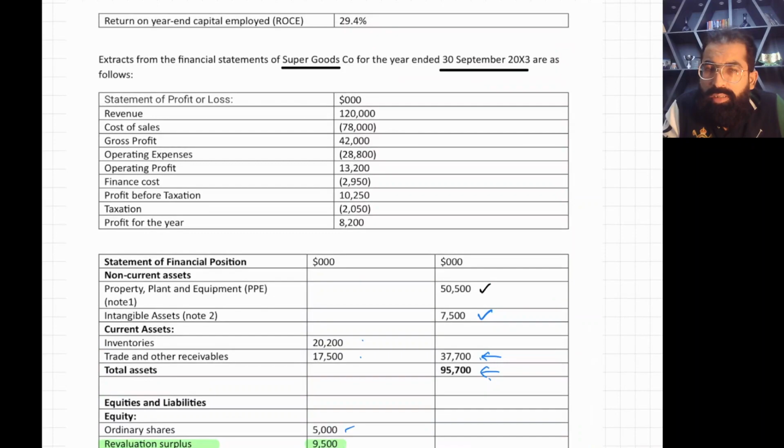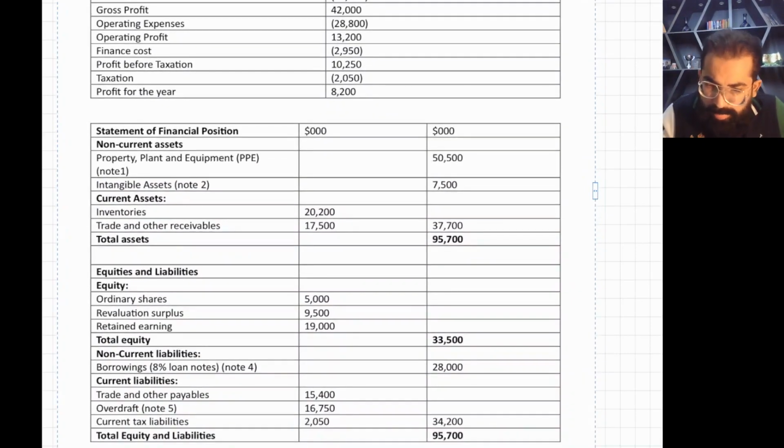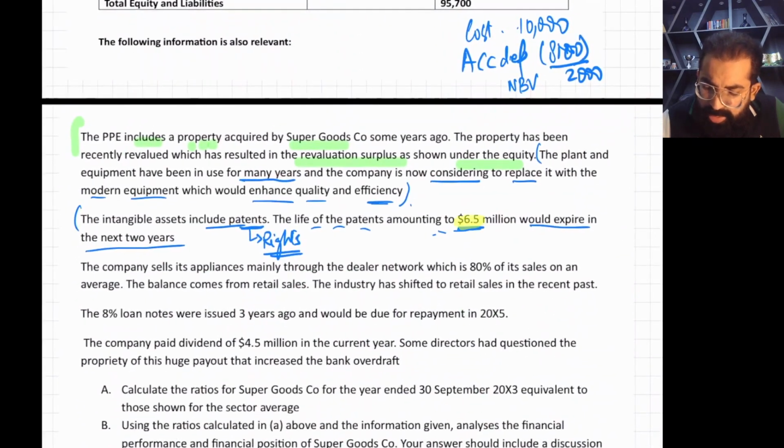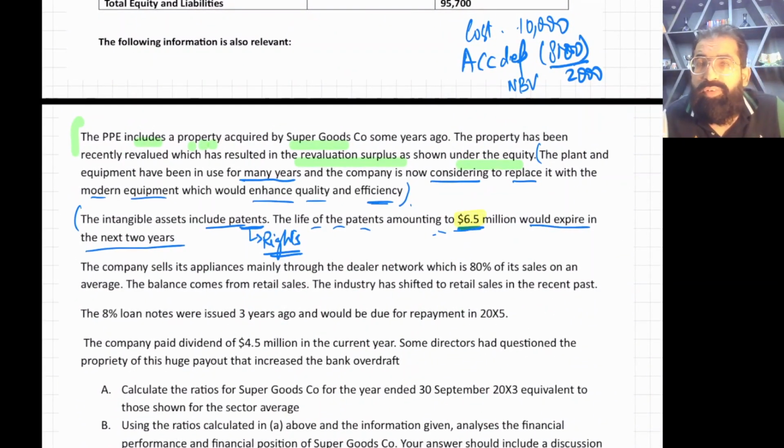Let me move the screen, see this. The total intangible asset is 7500, meaning 7.5 million. Out of this 7.5 million, they are saying 6.5 million is going to expire in just 2 years. So that means the major intangible asset will be wiped off within 2 years.